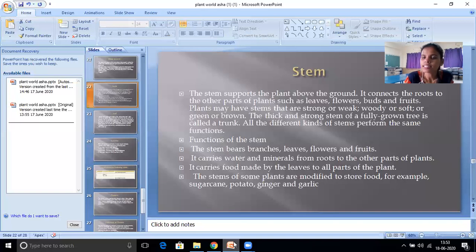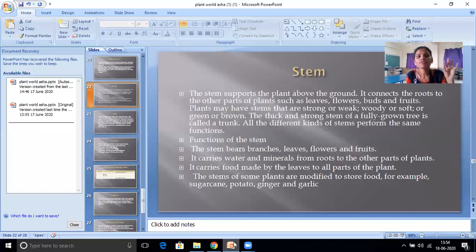Functions of the stem. The stem bears branches, leaves, flowers, and fruits. It carries water and minerals from roots to the other parts of the plant, that we already discussed. It carries food made by the leaves to all the parts of the plant.